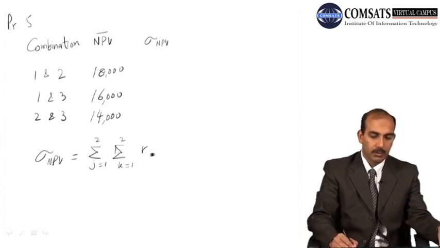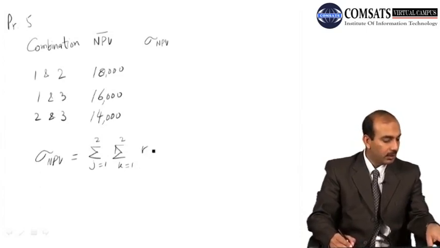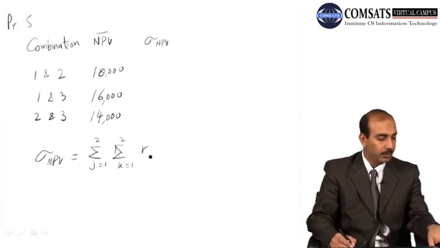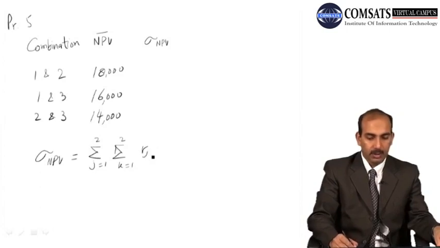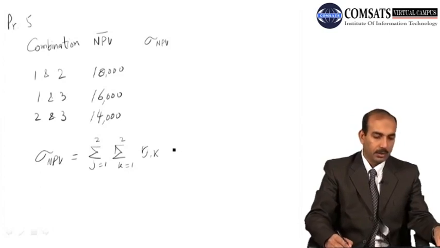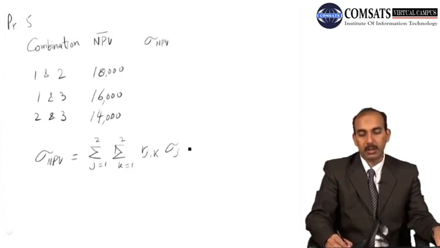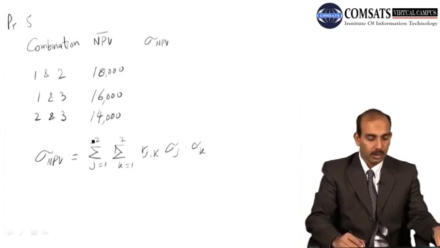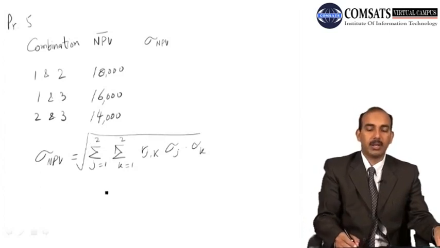R is the coefficient of correlation which is given between 1 and 2, 1 and 3, and 2 and 3. We take the square root of this, and when we expand it we get it like this.